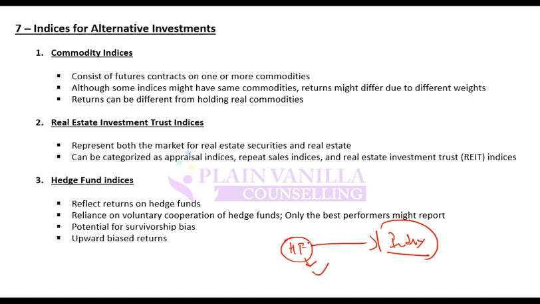So generally the index would only include good performance, and so its returns will be biased upward and risk will be biased downward. Also, survivorship bias. Over time, those hedge funds which did not perform well will go out of the market, or might have to exit, and only those which have been performing better would have survived. So the index would include better performing hedge funds. That is survivorship bias. So generally returns will be upward biased for hedge fund indices.